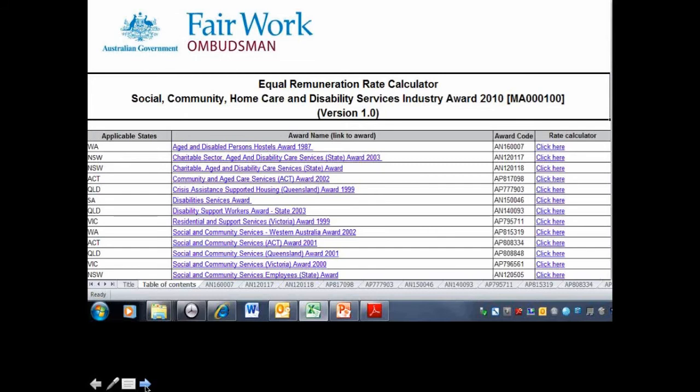But certainly if you've got pay tables, that should work the majority of the time. The equal remuneration calculator may not help you with unusual translations either. That may also cause you some troubles. That's what it looks like when you actually go in and have a look at it.